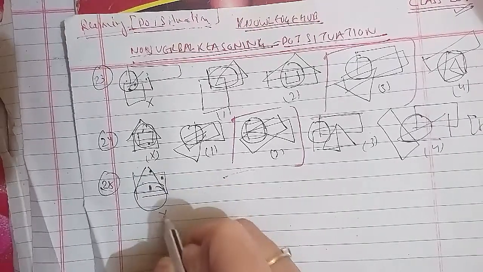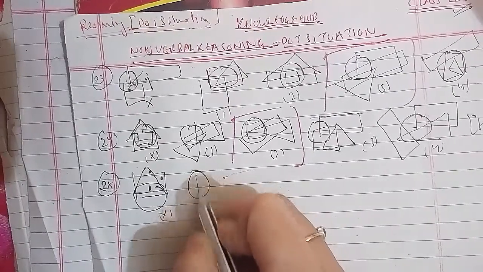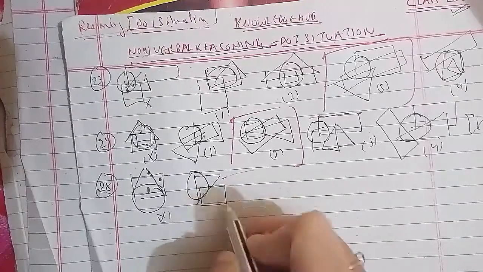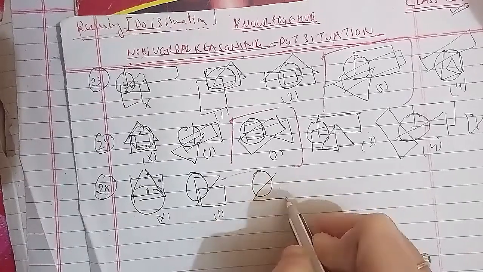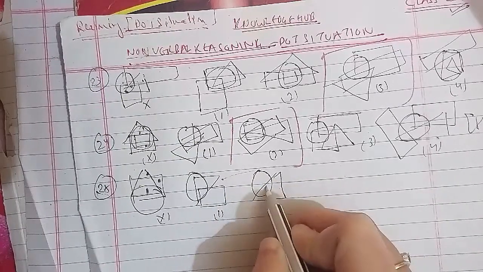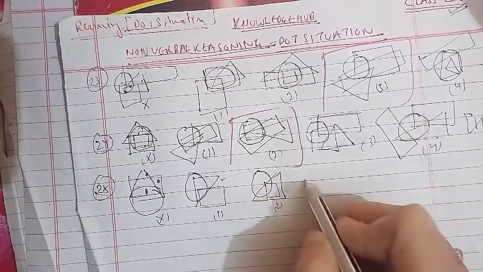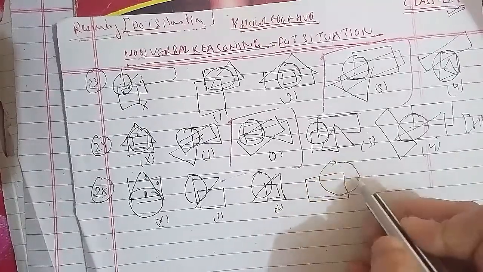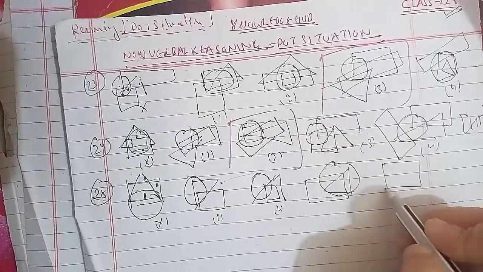This is figure X. You'll have your first figure, second figure, third, fourth.